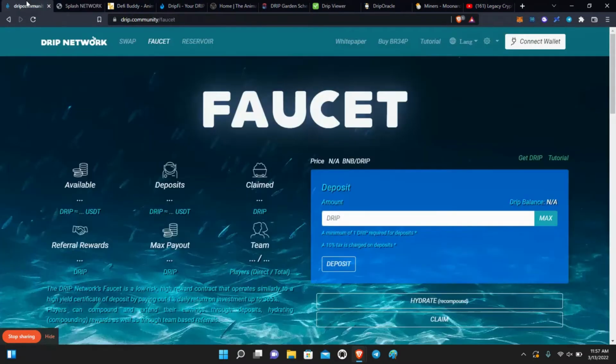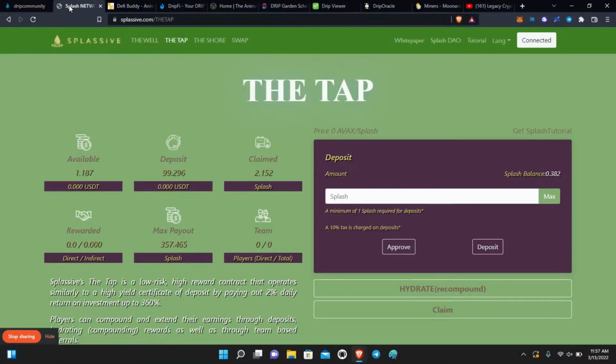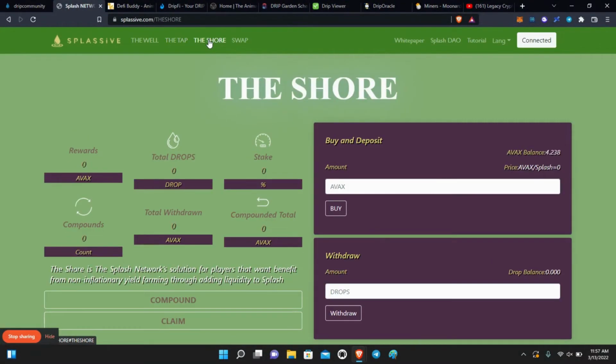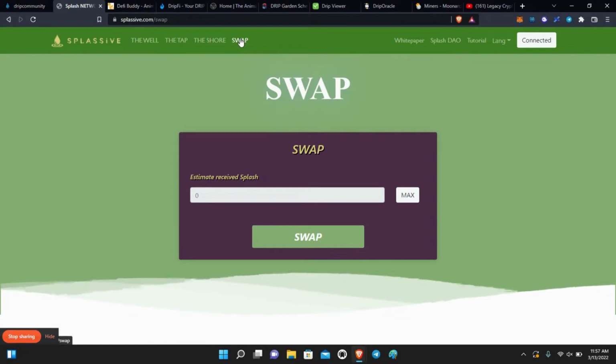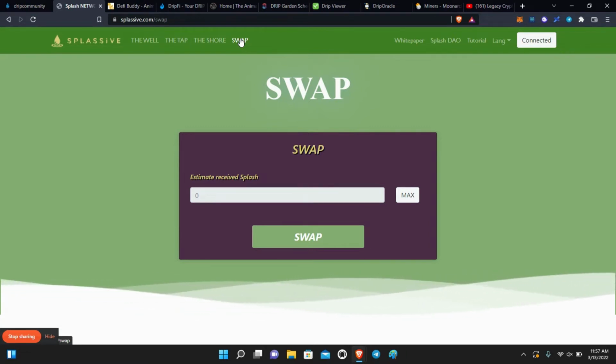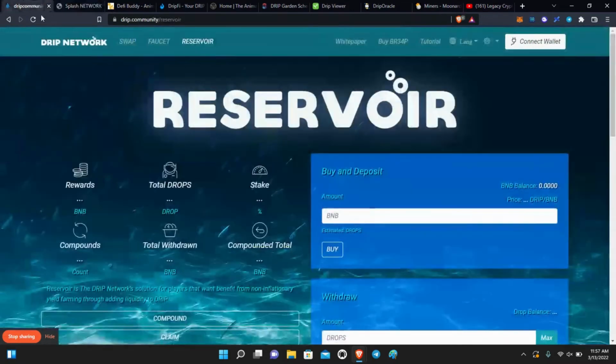Then we go back to Drip. We have the reservoir. Like I said, if you want to add liquidity for the Drip network, this is where you would do it, adding liquidity, BNB, or whatever you want to put in there. Same thing on Splash. Theirs is called the shore. Bam. Now, the difference here, the swap button was here because they did do a pre-sale. There was a pre-sale for Splash, which I didn't get into because I just found out about it the other day. And then, of course, they have the white paper. We'll go a little bit into that as well. And then, of course, back on Drip, we have our reservoir. So as you can see, it's almost the same.